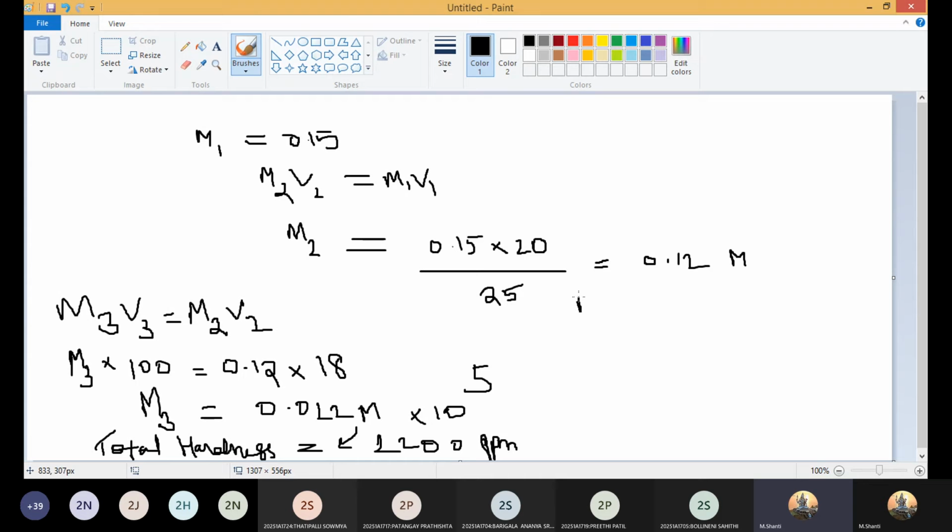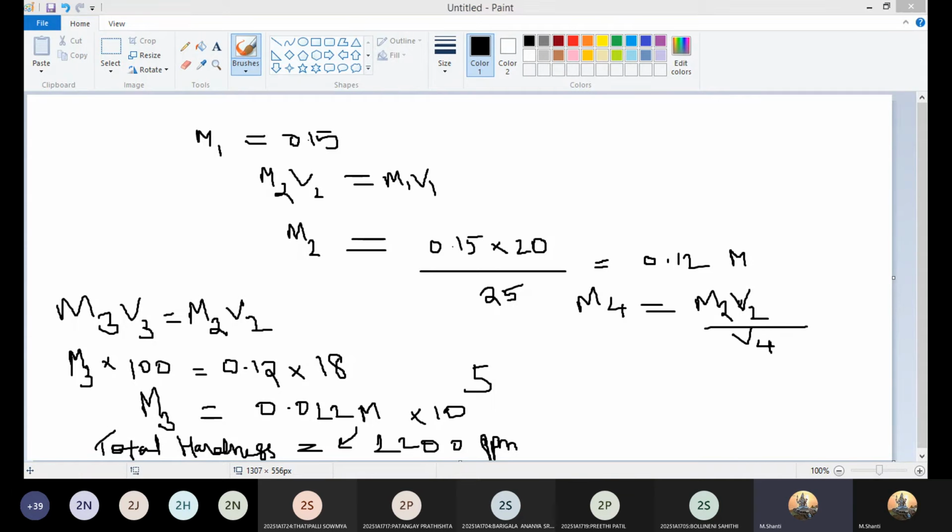Still we have to calculate M4, right? What is this M4? M4 is nothing but permanent hardness, right? M2V2 by V4. So what is done in the fourth step?